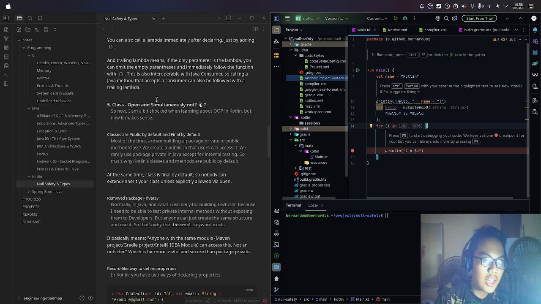Classes are public by default and final by default. Most of the time, are we building a package private or public method or class? We create a public one so that users can access it. We rarely use package private in Java except for internal testing. So that's why Kotlin's classes and methods are public by default. At the same time, a class is final by default. So nobody can extend or inherit your class unless explicitly allowed via the open keyword.